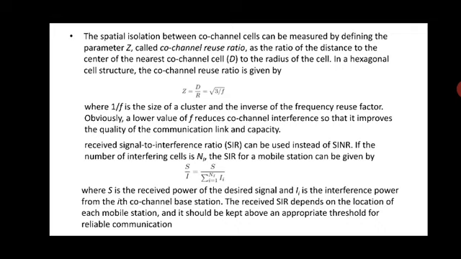Now, received signal to interference ratio SIR can be used instead of SINR, signal to interference ratio. If the number of interfering cells is Ni, the SIR for a mobile station can be given by the equation S divided by I equal to S divided by the summation of Ii.